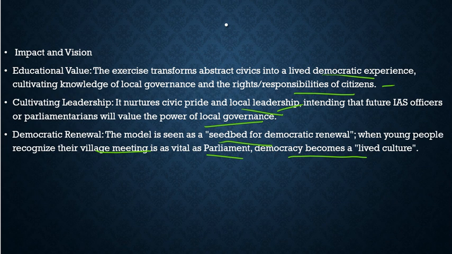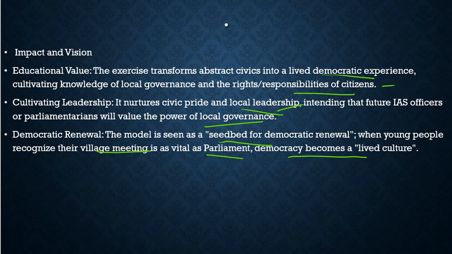Now, with respect to this, I hope you had understood the article, its significance, and the impact it is going to have on our future generations. You are very well aware of how important it is to cultivate our youth at a very young age with respect to democracy, how they should have this vivid memory, this vivid conscience of what democracy is, and it should run in their blood, it should run in their veins like the blood runs.